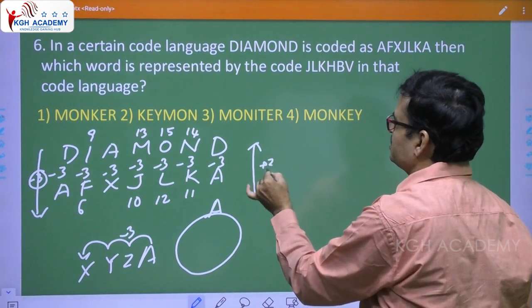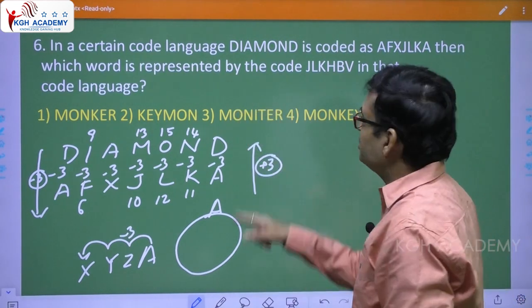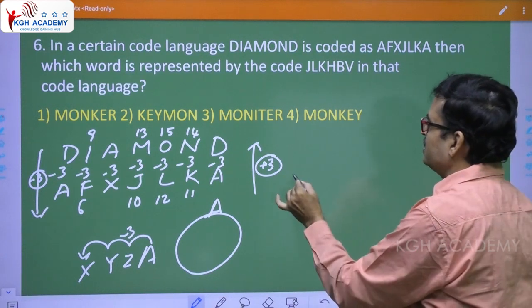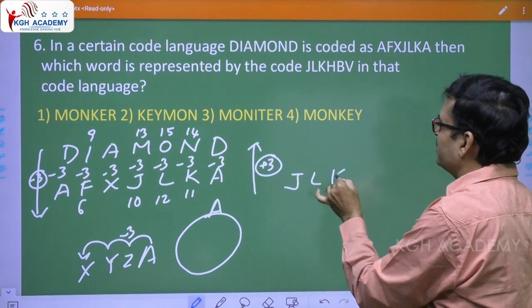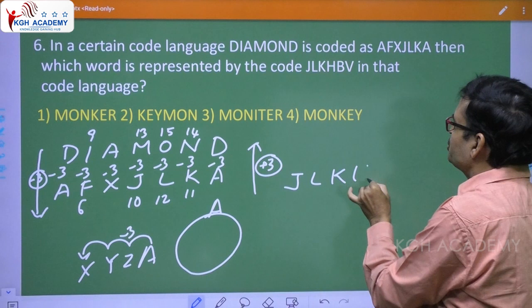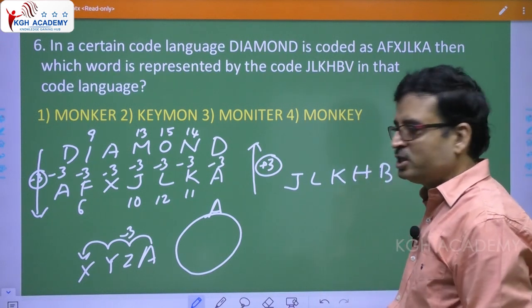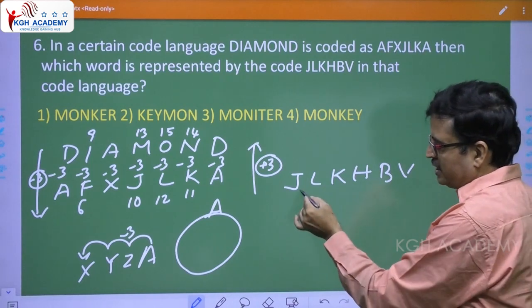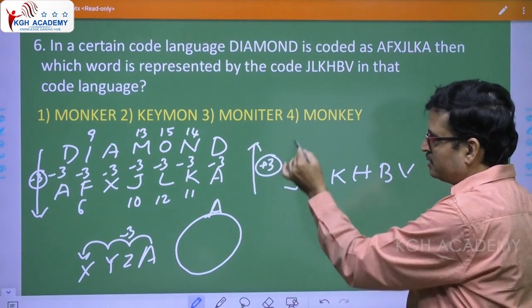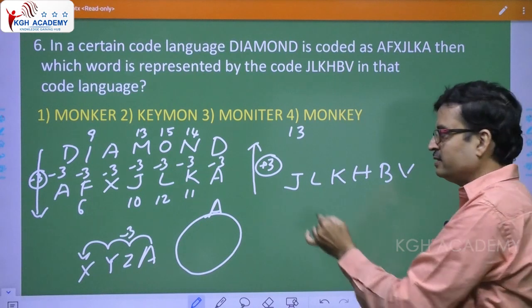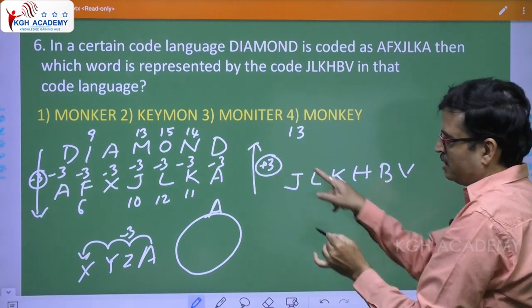So take it as plus 3, because they are giving you a coded word. See now, J, L, K, H, B, V. Plus 3. So J is 10. 10 plus 3 is 13. Okay, 13. Plus 3, right?